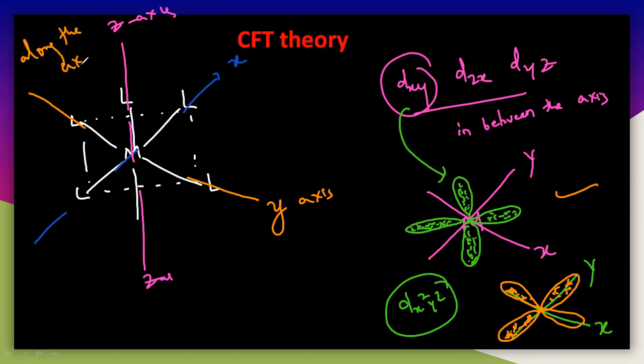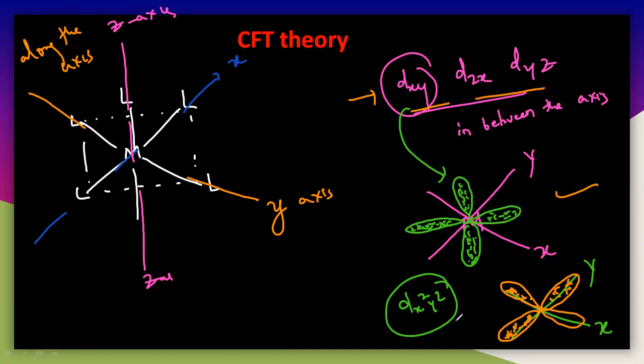Along the axis here, all the 6 ligands are approaching towards the metal. All the ligands are approaching the metal along the axis. But in the metal, there are 5 different d orbitals. Among those 5 orbitals, there are 2 types. One type is dxy, dyz and dzx, where the lobes, the electron cloud, lie in between the axes. These 3 are there.